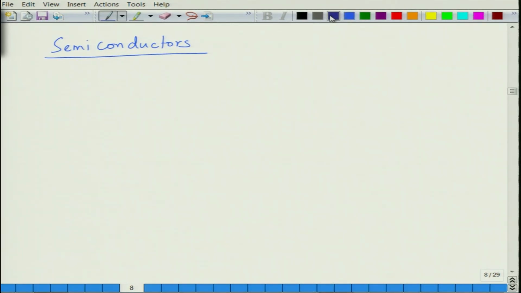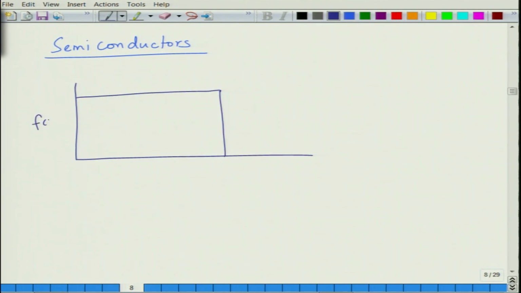Earlier we said that Fermi-Dirac statistics says that at 0 Kelvin, in the plot of F(E) versus E, you have this kind of step function, sorry, 1 and 0, not the other way around. So at 0 Kelvin all the energy levels are filled below EF and all the energy levels are empty above EF.